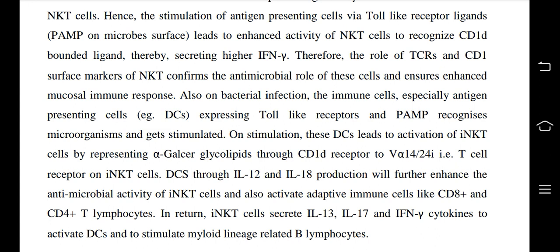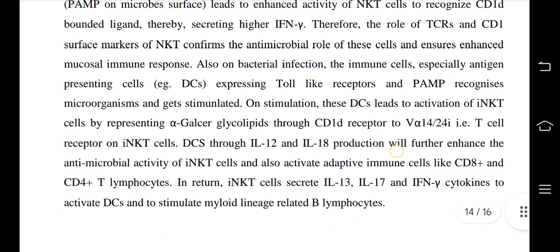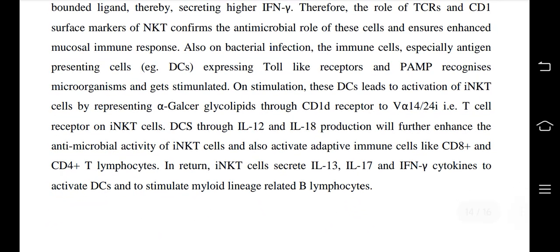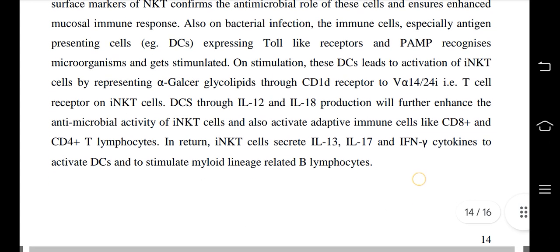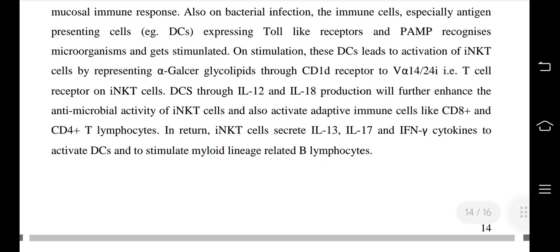Also, on bacterial infection, the immune cells, especially antigen presenting cells, expressing toll-like receptors recognize PAMPs of microorganisms and get stimulated. On stimulation, this leads to activation of iNKT cells by presenting alpha-GalCer glycolipids to the CD1D receptor, to the V alpha 14 T cell receptor on iNKT cells.